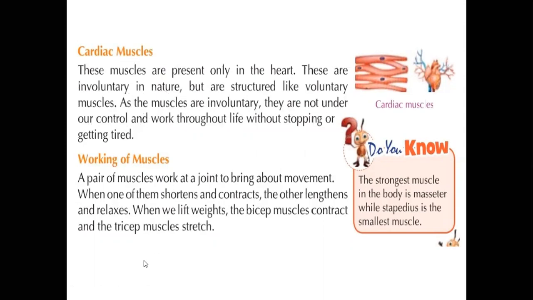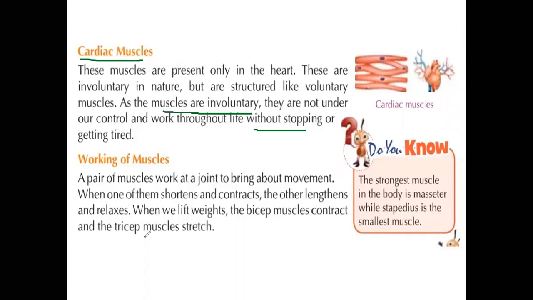That is why heart muscles are also involuntary muscles. So they are not under our control. We are not going to stop our heartbeat. So which muscles are in the composition of the heart? Those are the cardiac muscles. The cardiac muscles take place in the heart. These cardiac muscles also do involuntary actions. This is a part of involuntary muscles.